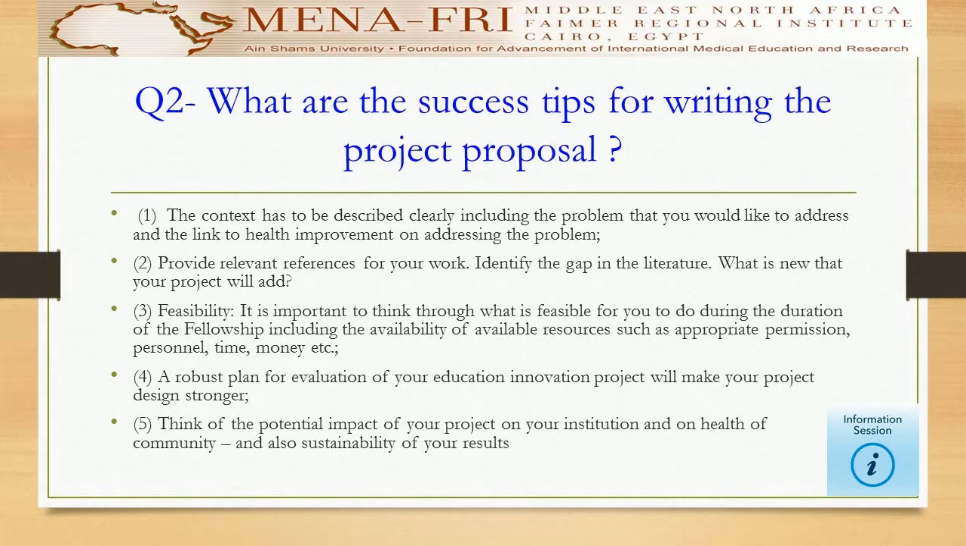Second question: what are the success tips for writing the project proposal? Answer: 1. The context has to be described clearly, including the problem that you would like to address and the link to health improvement on addressing the problem. 2. Provide relevant references for your work. Identify the gap in the literature. What is new that your project will add?